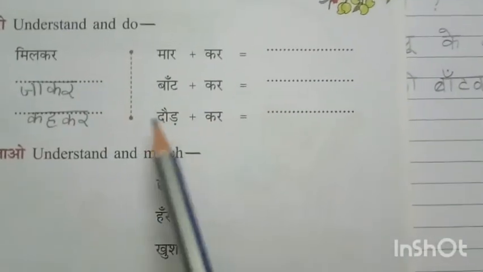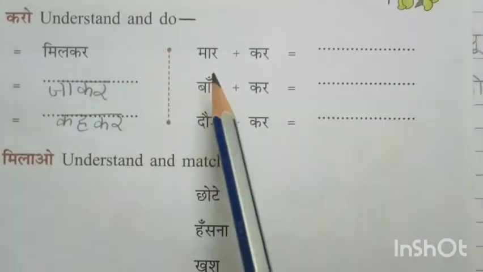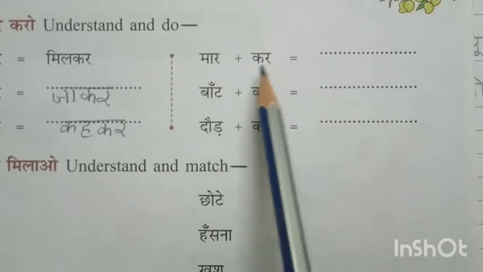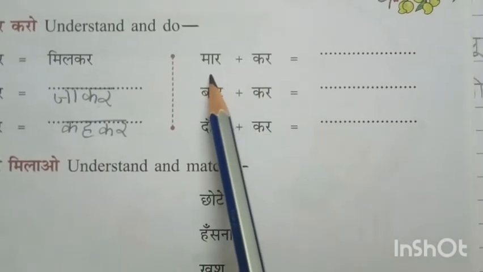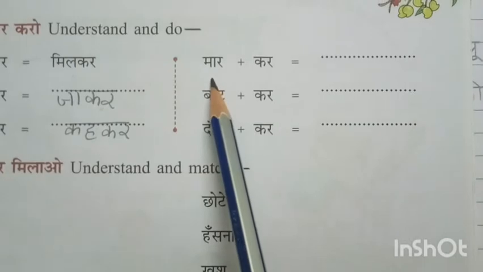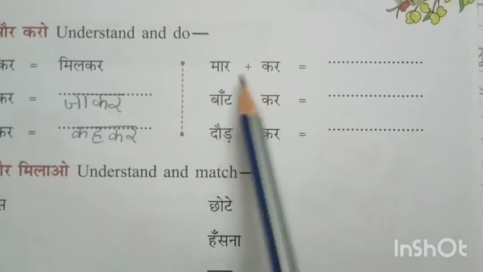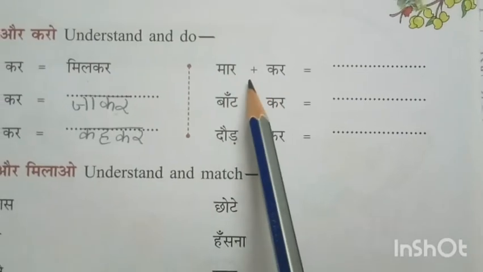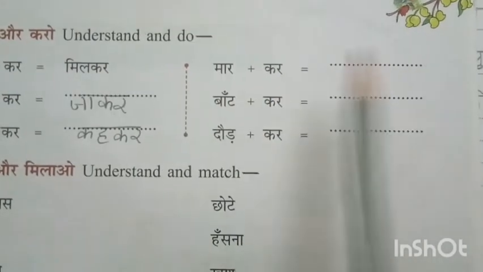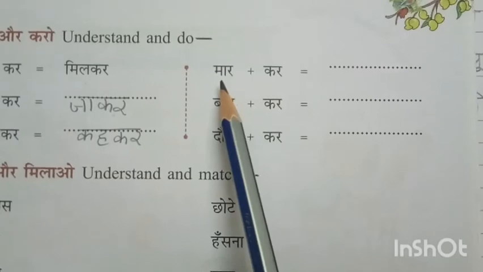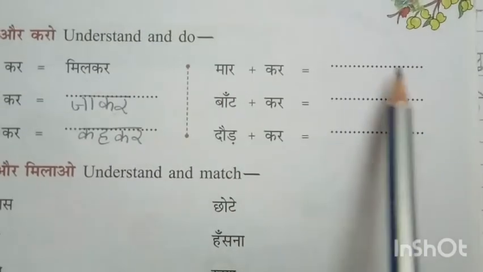Next, I'll explain this, do it by yourself. Next, mar plus kar. Mar means, what do you do? What do you mean by mar? Yes, beating someone. So kar. Markar means after beating. So after beating someone does something, right? So that is called markar. So you have to write markar.